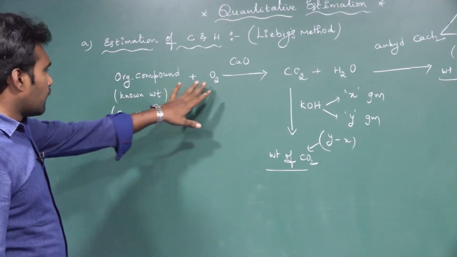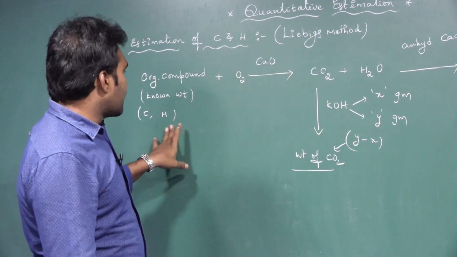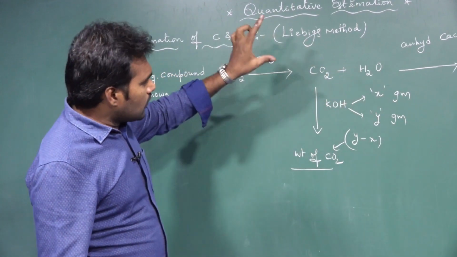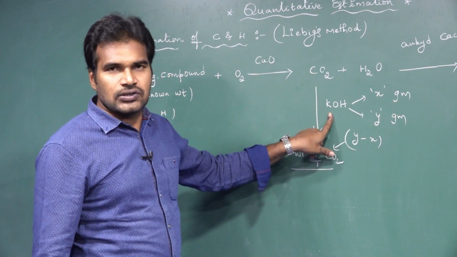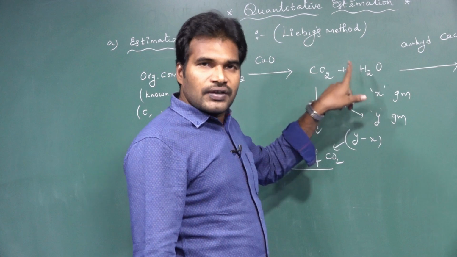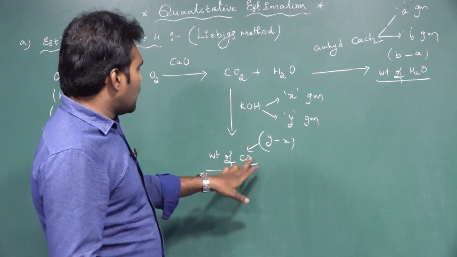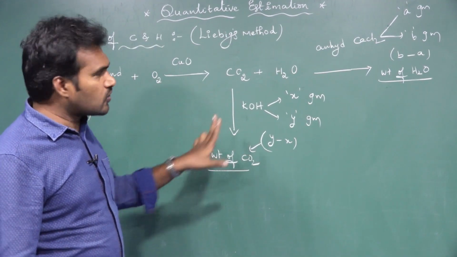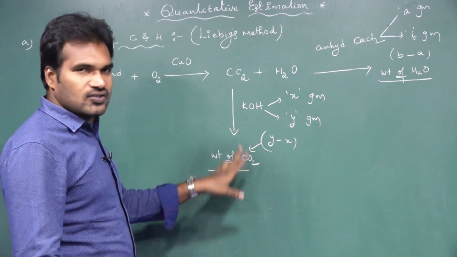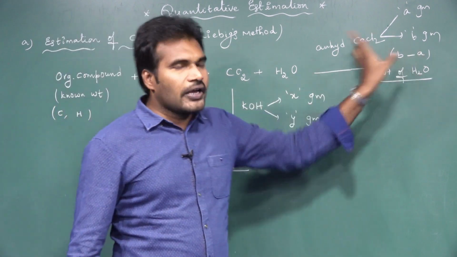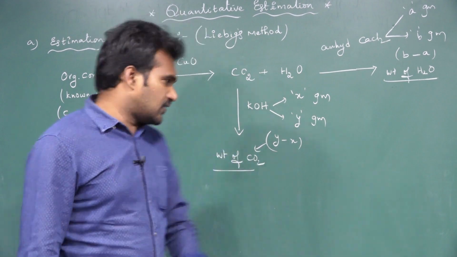So after we oxidize the given organic compound, the carbon is oxidizing into carbon dioxide and hydrogen is oxidizing into H2O. The weight of CO2 liberated we concluded by using KOH as a solvent, and the weight of H2O we concluded by using anhydrous CaCl2. So finally we know the weights of CO2 produced and of H2O liberated. By using these weights, I am going to calculate the percentage of carbon and hydrogen. Let us see.